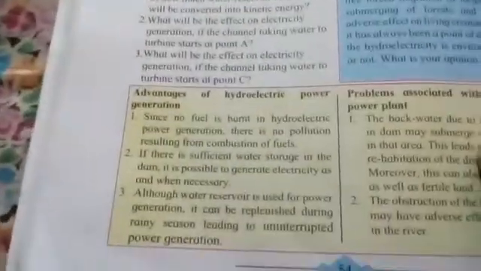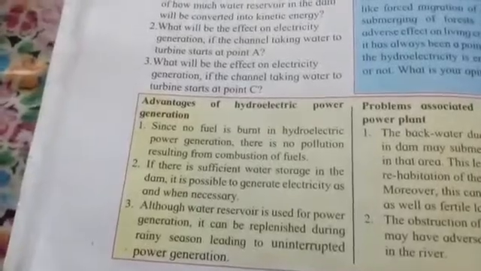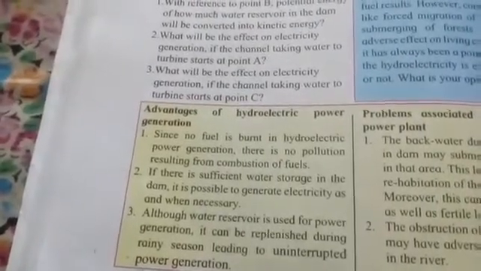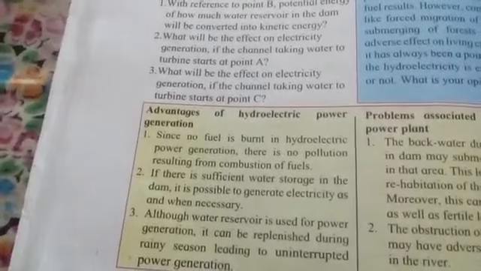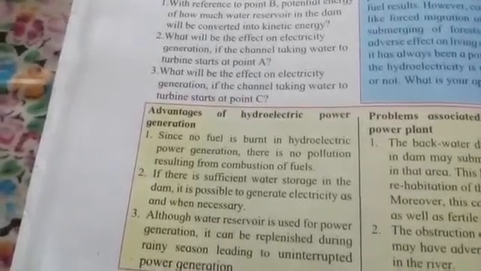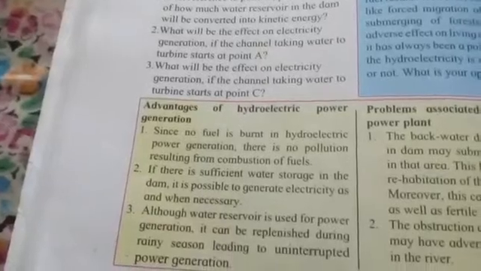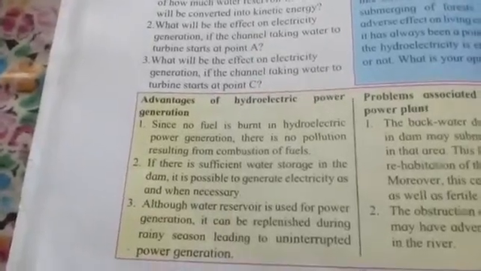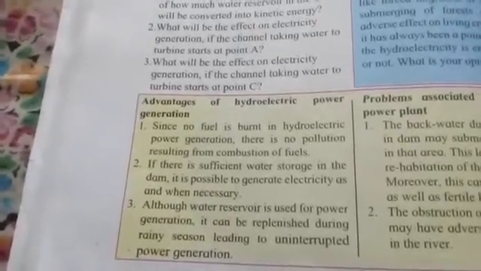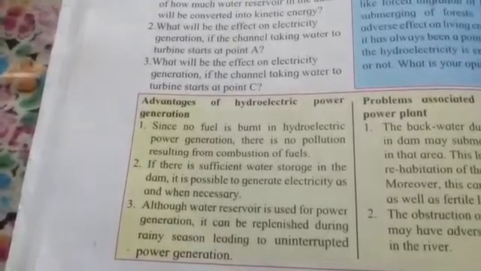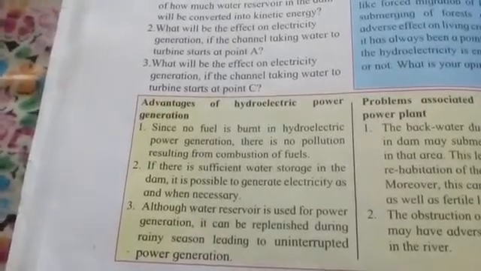So the advantages are given over here, that no fuel is burnt, that is why no pollution is caused. Then with sufficient water storage in the dam, it is possible to generate the electricity whenever it is necessary. So whenever there is sufficient water present in the dam, we can generate electricity as per our need. And another advantage is that when the water reservoir is used for power generation, it can be replenished during rainy season, leading to uninterrupted power generation.